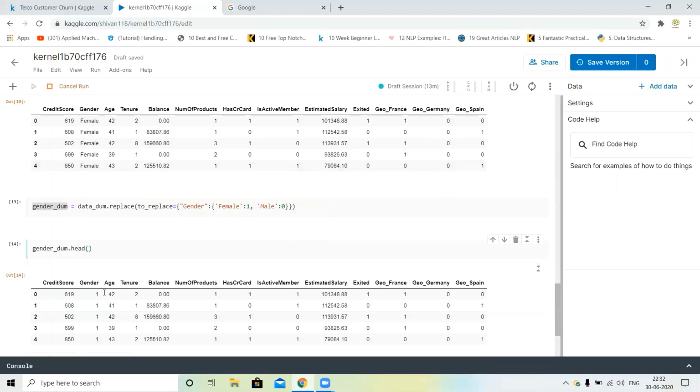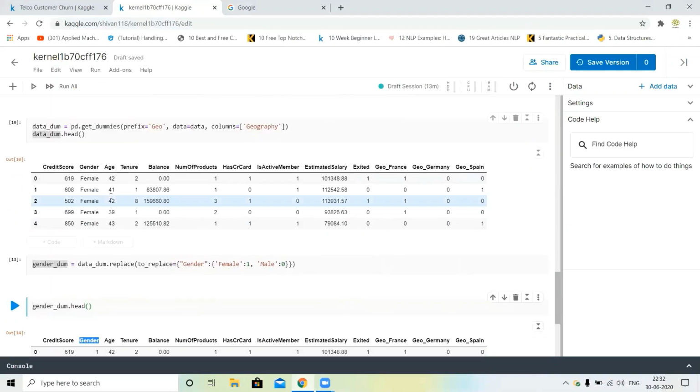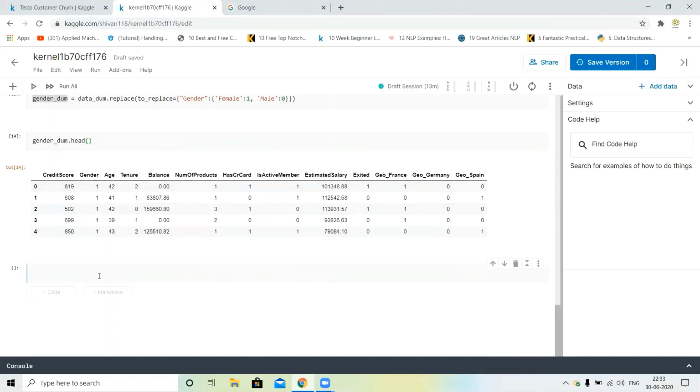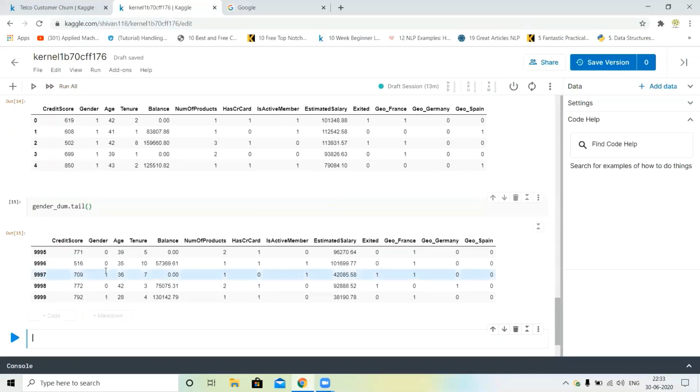5 rows of the data set. You can see gender is converted into 0 and 1. You can see here, the first 5 rows are only female. We will check the tail part so you can get a better understanding. You can see 0 0 1 0 1, like 0 shows the male and 1 shows the female of our data set. So next, what can we do?